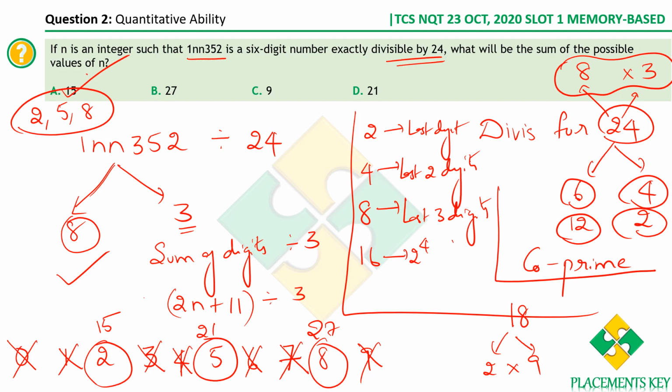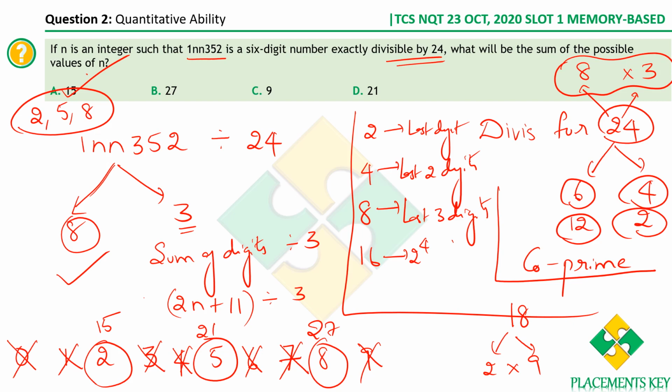We are stopping with 9 because the value of n can't exceed 9. If it exceeds 9, it becomes 10. This is a digit, right? A digit can't be a 2-digit number. It's a single digit, right? Therefore, we are stopping there.